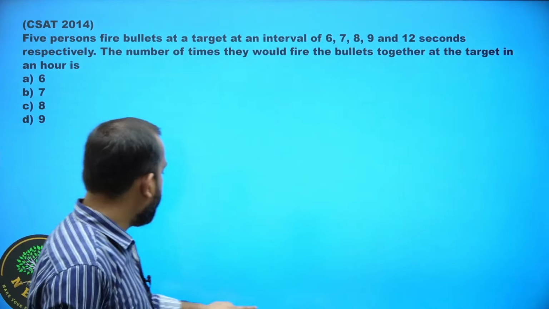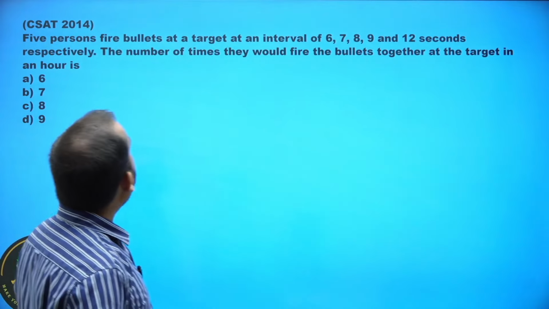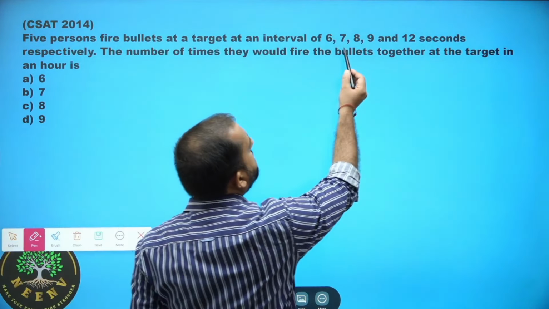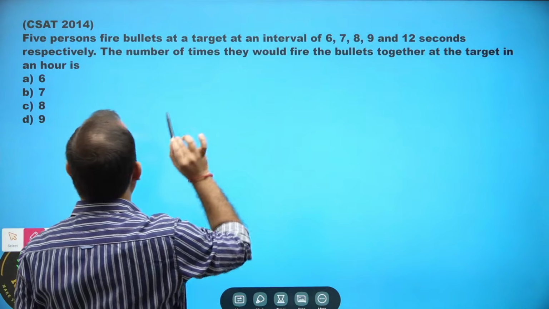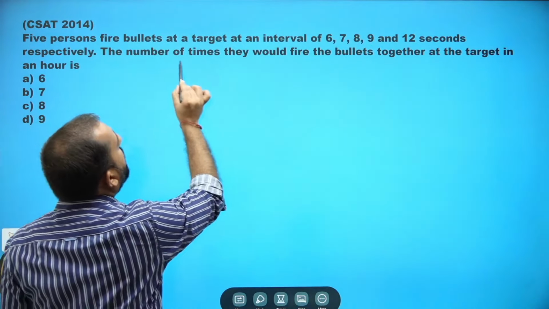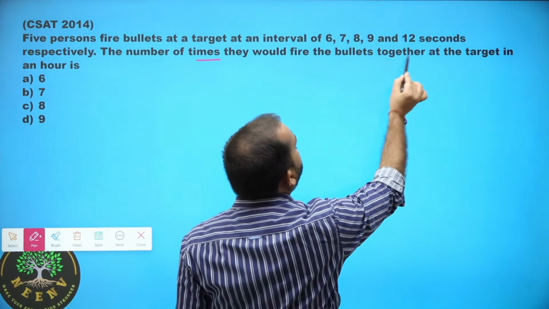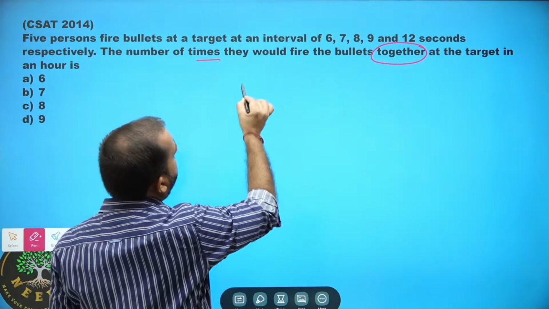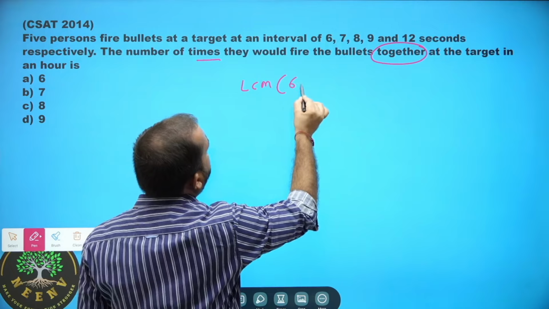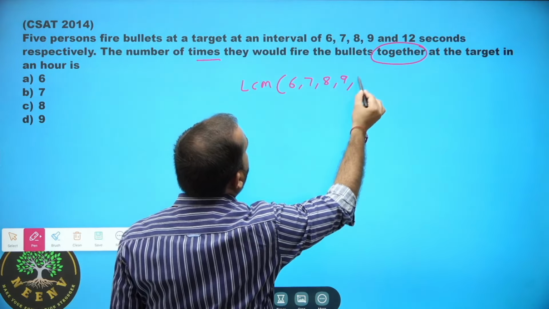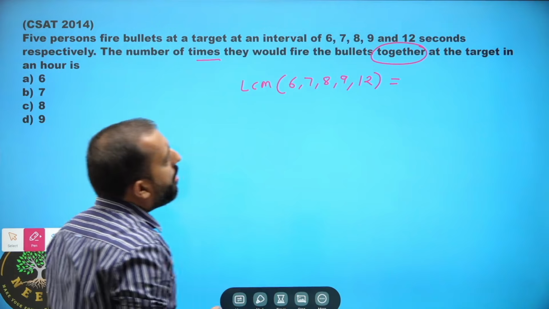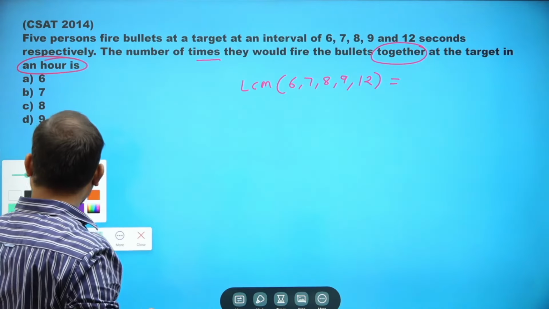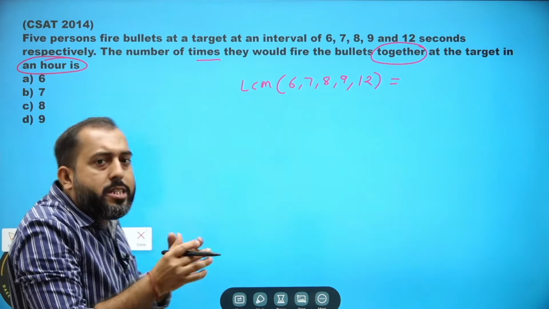Now in this question, the examiner says 5 persons fire bullets at a target at an interval of 6, 7, 8, 9 and 12 seconds respectively. The number of times they would fire bullets together. The question has a sense of togetherness, so take LCM. LCM of 6, 7, 8, 9 and 12. Within an hour, how many times will they strike the target together?